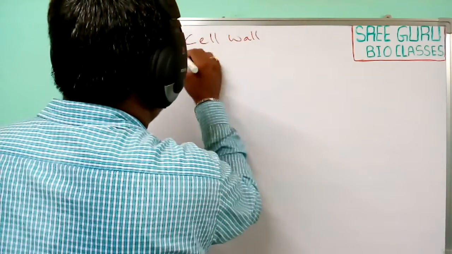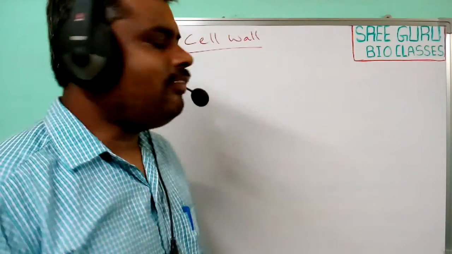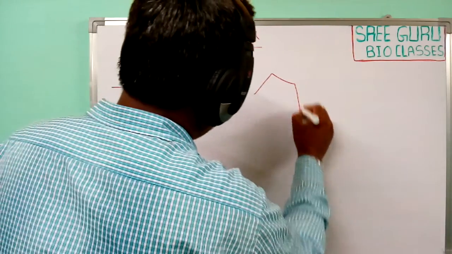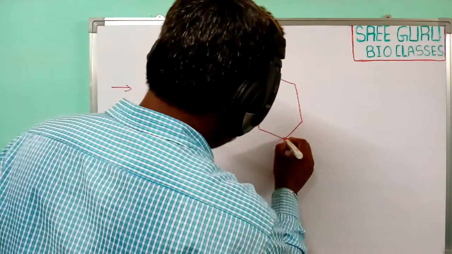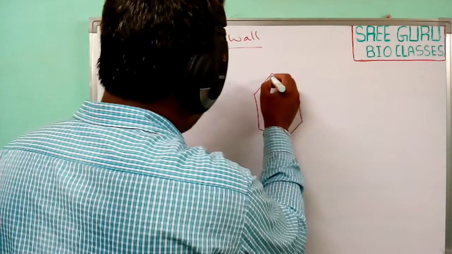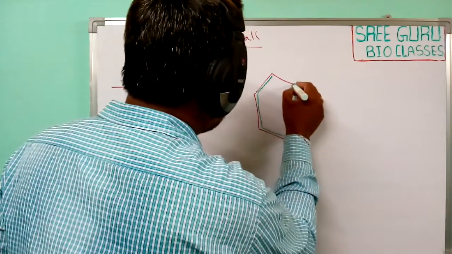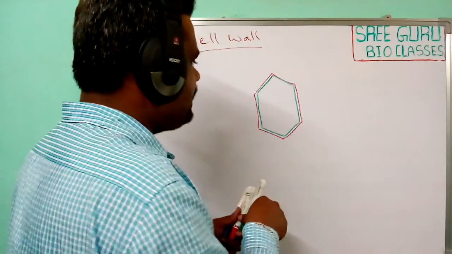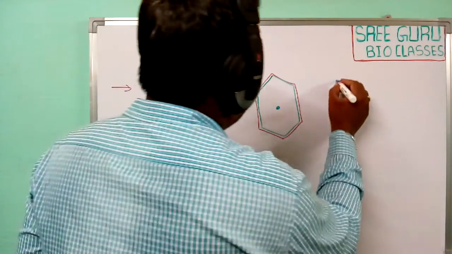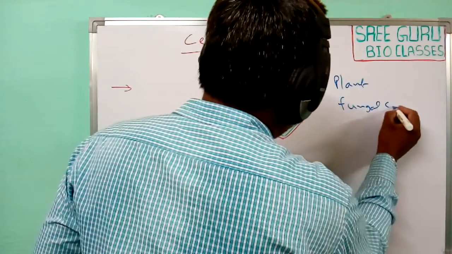The cell wall is a rigid, non-living structure mainly surrounding the plasma membrane of plant and fungal cells.